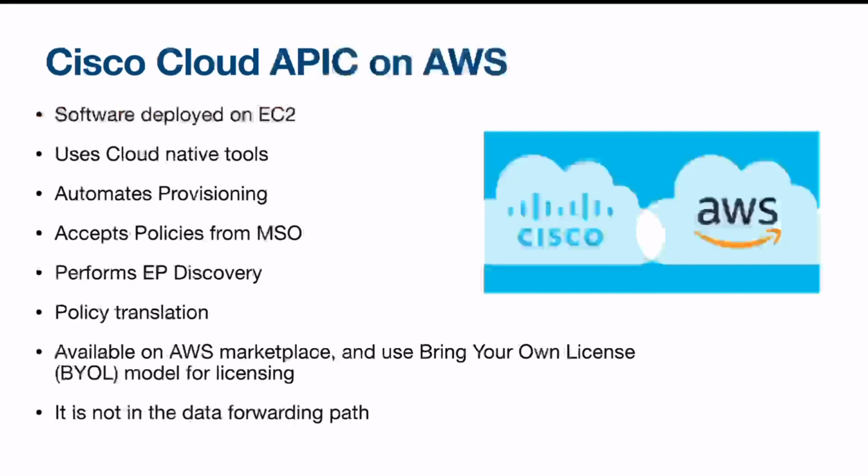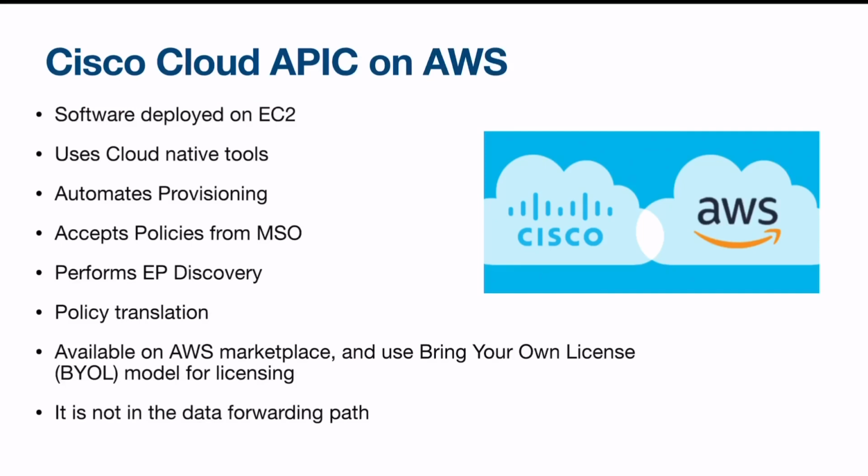Now let's talk about the Cisco Cloud APIC on AWS. Well, it is just a piece of software that is deployed on AWS, and it is a microservice based software which is deployed on an EC2 instance. It uses EBS to provide persistent block storage for the ACI Cloud APIC instance on Amazon EC2. It also uses S3 to save its logs. It initially uses CloudFormation templates for deployment of ACI on AWS.